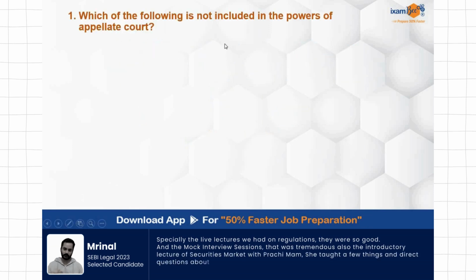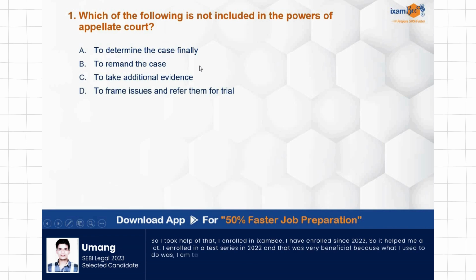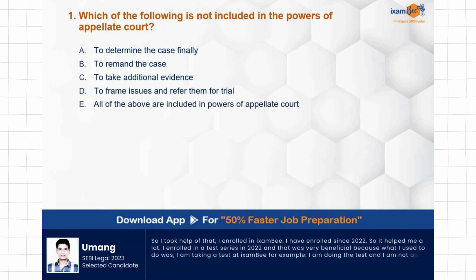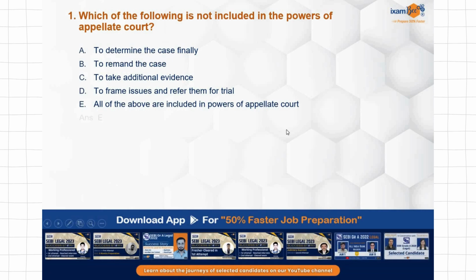Which of the following is not included in the powers of appellate court? To determine the case finally, to remand the case, to take additional evidence, to frame issues and refer them for trial. All of the above are included in powers of appellate court. So what is not included in the powers of appellate court has been asked over here. So the correct answer is E. All of the above are included in the powers of the appellate court.